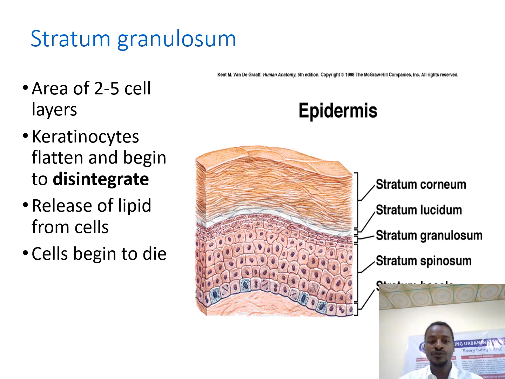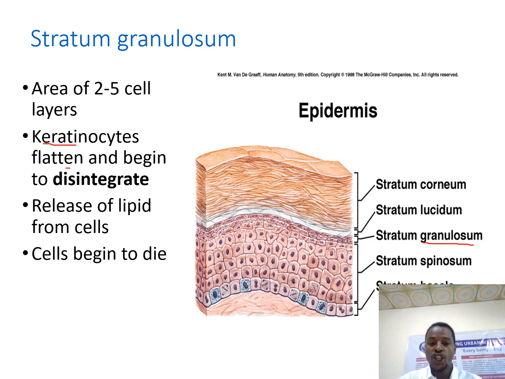Next to stratum spinosum, we have stratum granulosum. The important events happen in this layer. It also has multiple layers, maybe 2 to 5 cell layers. Here, keratinocyte cells start to change their shape.